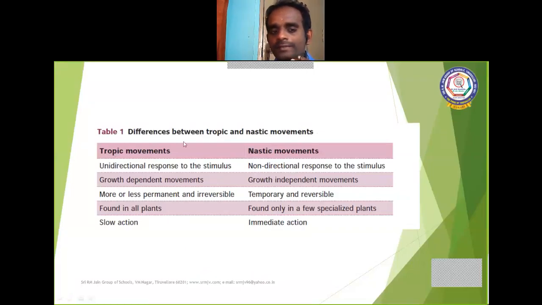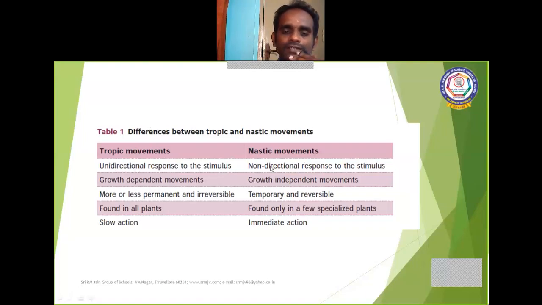Tropic movement means a unidirectional, one direction response to the stimulus. For example, in phototropism, the plant part, the shoot, always bends towards the stimulation of light. That is a good example for tropic movements, a unidirectional response to the stimulus.